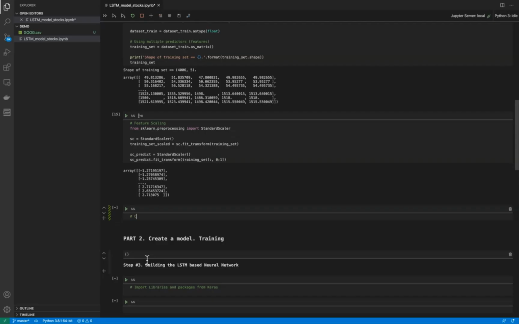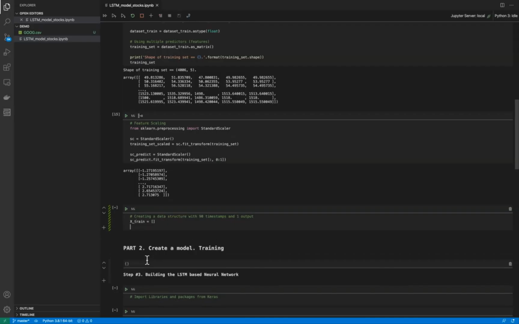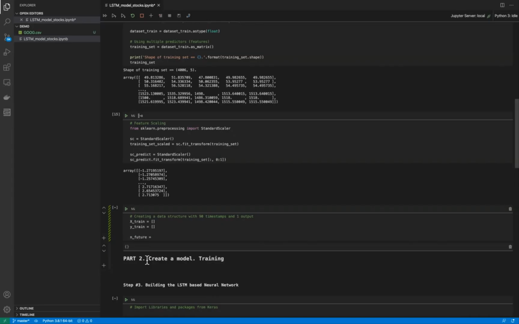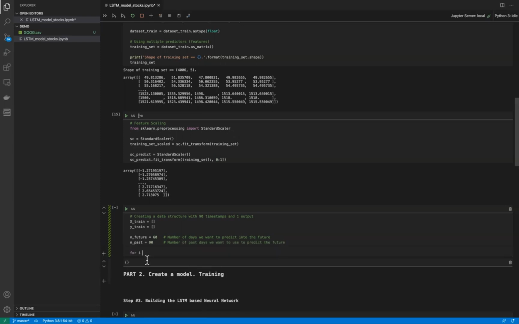And the last action that we will make in this step is creating a data structure with time step and one output. Okay, in the very beginning of this action, we have to define xtrain and ytrain lists where we store our data for training. Also, we have to define the days for future that we want to make a prediction, and past days that our neural network will take into consideration to make a prediction.